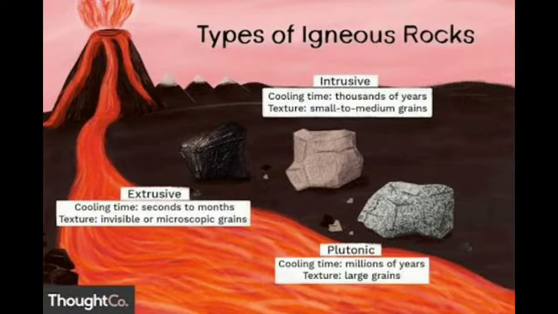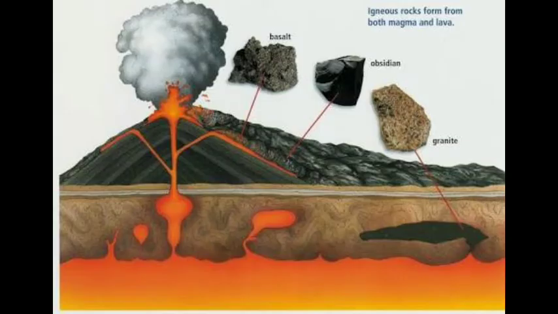The term igneous comes from the Latin word ignis, which means fire. Igneous rocks are those which have solidified from the molten material ejected from the interior of the earth. Due to high temperature in the interior of the earth, the rocks are in molten state. This molten material is called magma. Magma is ejected from the interior of the earth to the surface through volcanic activity.